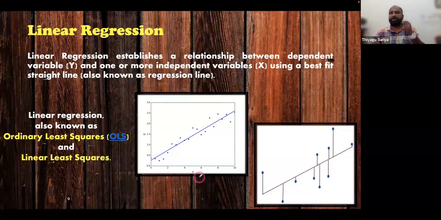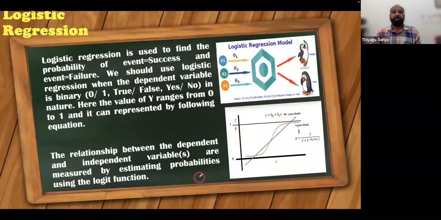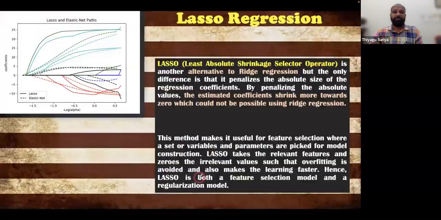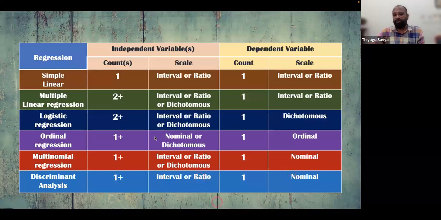Sometimes in multiple linear regression, even one or two variables might be categorical in the case of independent variables. The dependent variable damn sure should be continuous only, but among the independent variables there is a chance that one or two might be a category. There are chances there. Okay, I'm just showing this table that will be better for you. Yeah, take a screenshot. This will be useful for you. Here I'm talking about all kinds of different regression analysis.